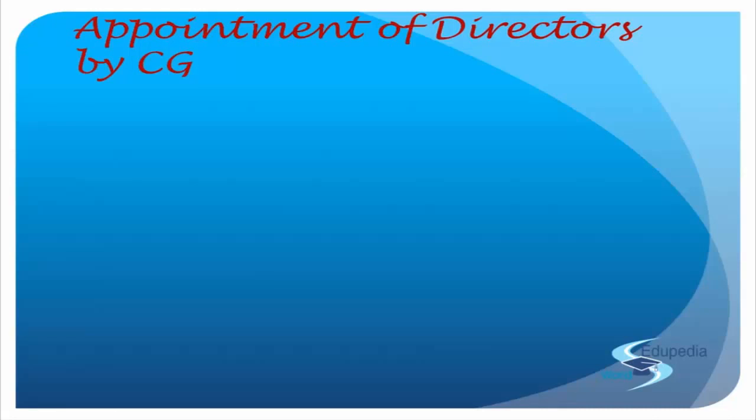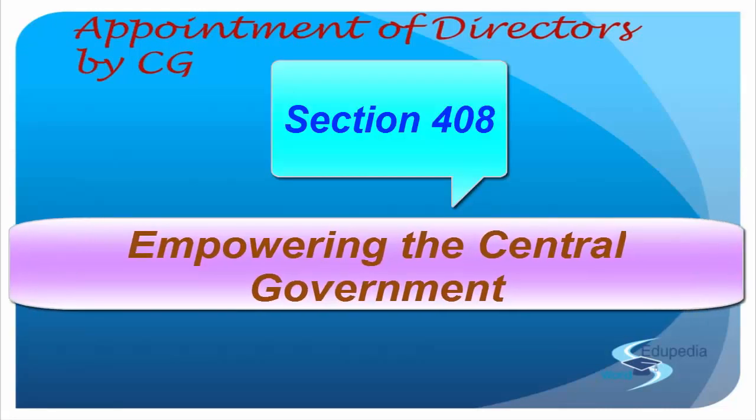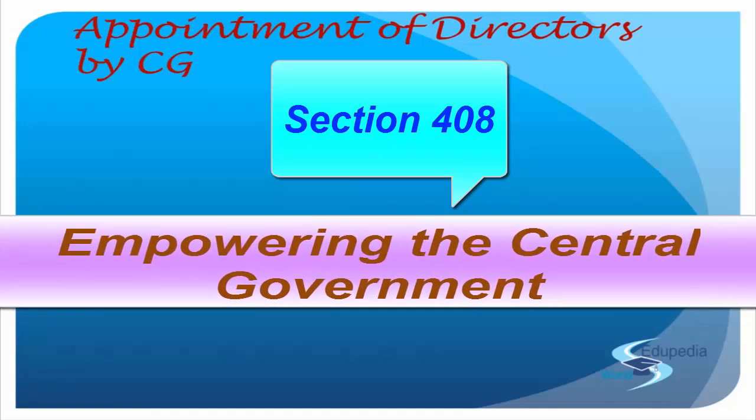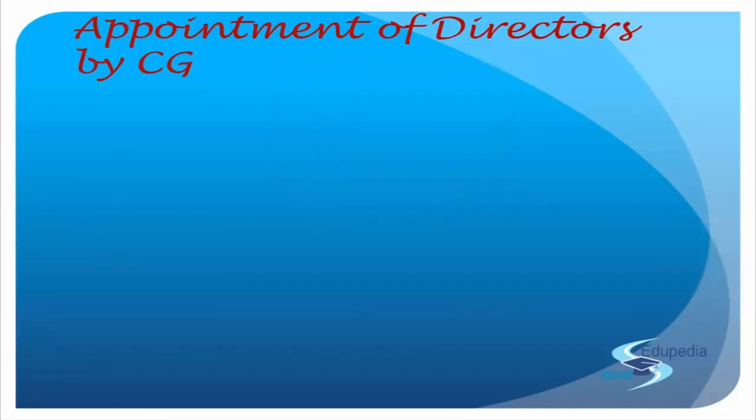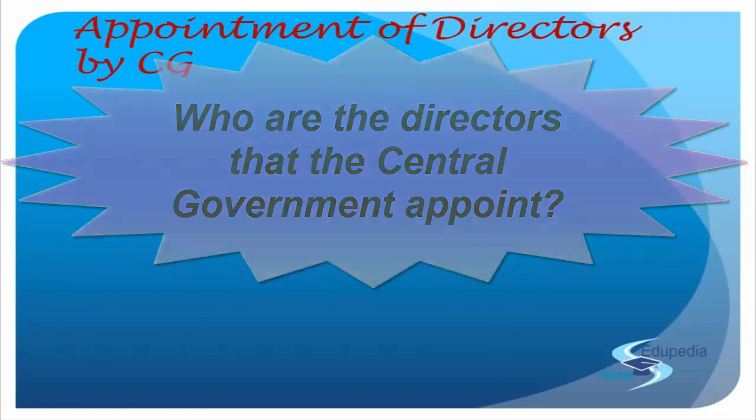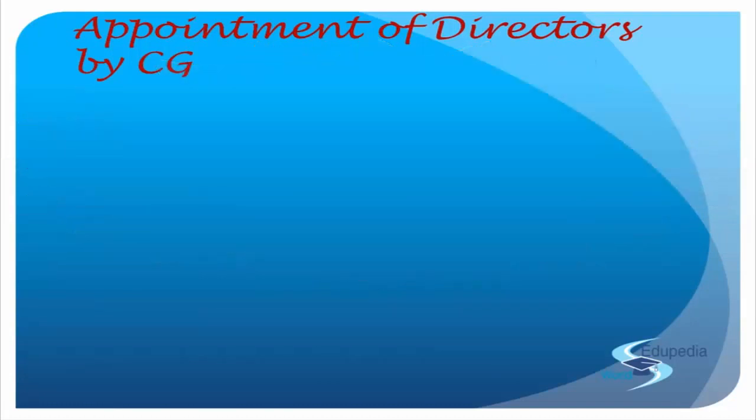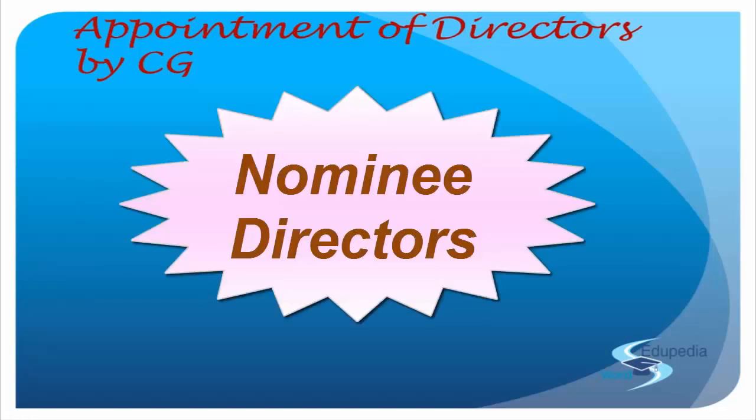Right? So basically section 408 is empowering the central government to appoint what? Directors, right? So who are these directors that the central government appoints? If you refer back to the director chapter, those directors who are appointed by the central government or any other financial institutions, as it may be necessary, are all termed as nominee directors. Do you remember that? We have already discussed it in a previous lecture. So this section empowers the central government to appoint nominee directors on the board of directors of the company, right?